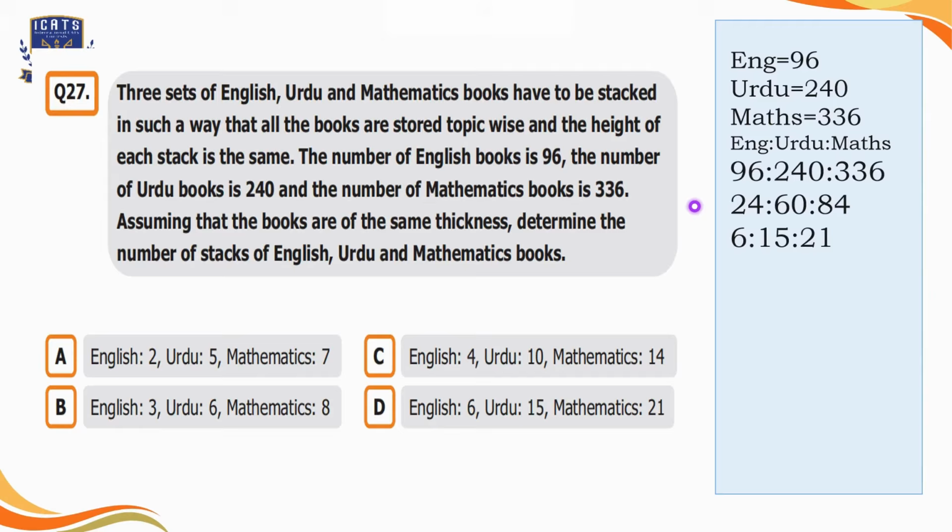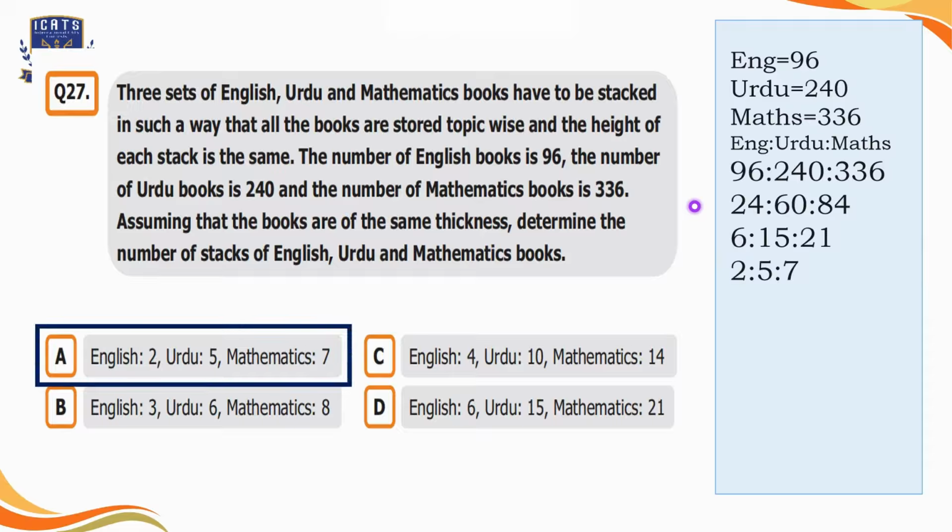Here we can see that all the numbers are divisible by 3. So we will divide these numbers by 3 and we'll get 2 ratio 5 ratio 7. So we'll select option A here. There will be 2 English books, 5 Urdu books and 7 mathematics books. Then the height of each stack will be the same.